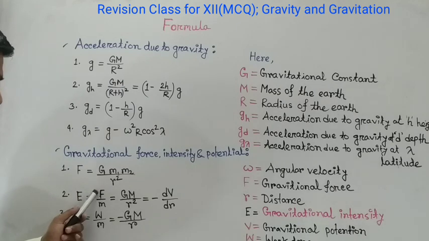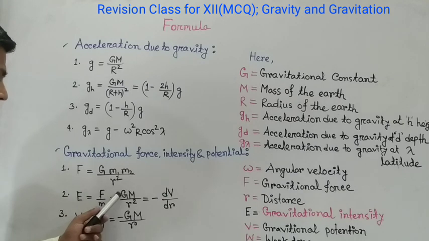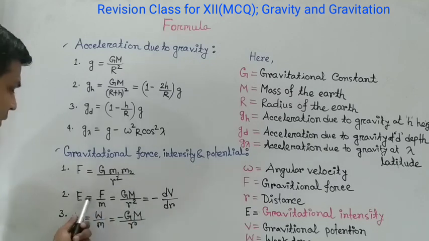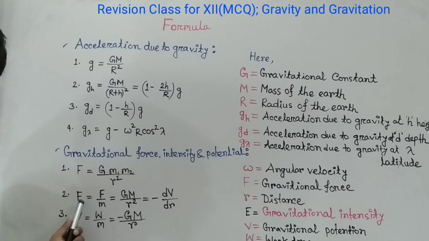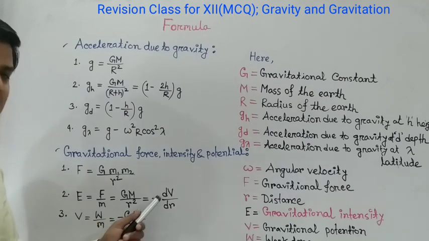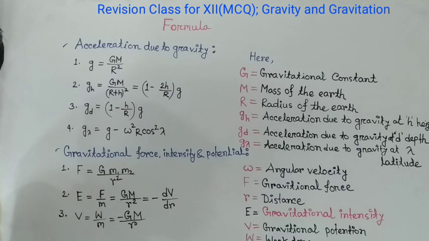Here F is the force and m is the mass. Another formula is capital G capital M divided by R square. The relation between gravitational field intensity and gravitational potential is E equals minus dV by dr.